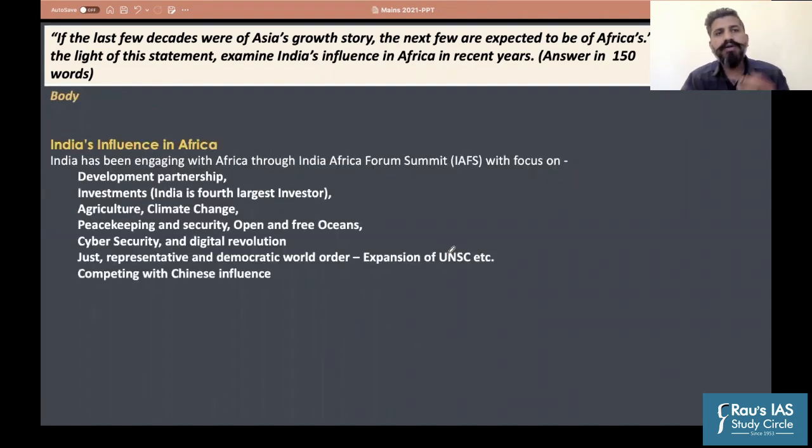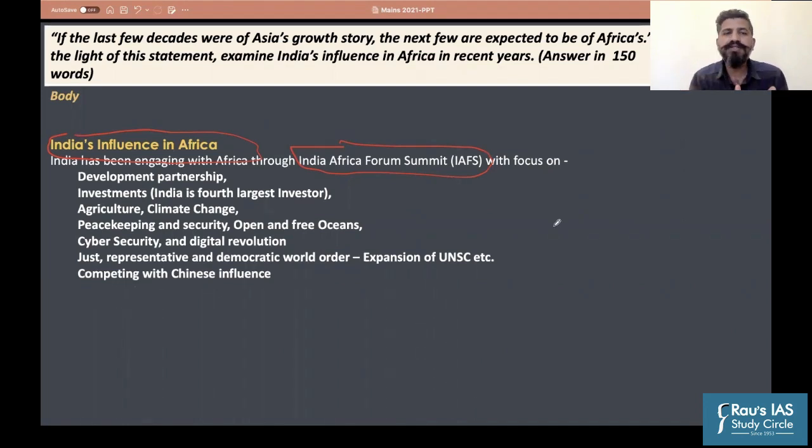If you talk about India's influence, that is the second part of the question. If you talk about India's influence, we have to talk about how India has been engaging. One of the important platforms for India-Africa relations or engagement is the India-Africa Forum Summit. Almost 3 forum summits have taken place. Even in 2019, one virtual summit of this India-Africa Forum Summit took place. Okay, the next one is yet to happen because of the COVID-19 pandemic. It did not take place, but it is going to take place.